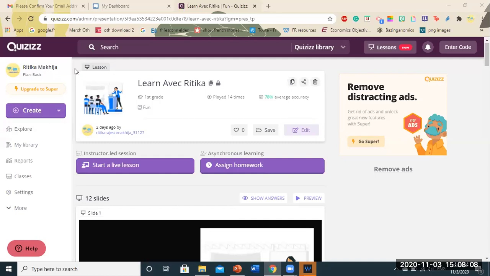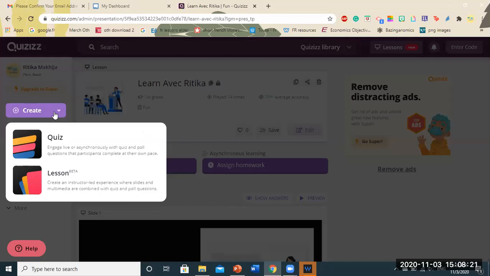So after you have logged in via Facebook or Google, or normal when you register, you can just go to the create tab here. So this is going to be a home page. Okay, this is going to be a quizzes library. So you will just go on the create tab here, the purple icon. Now you have two options.